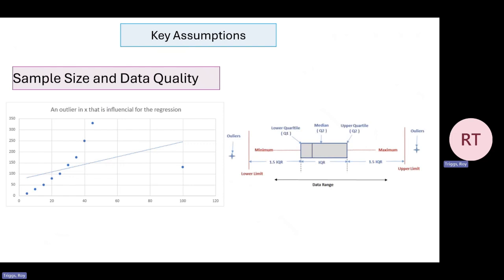To detect outliers, we can use different methods, such as the box plot method, where we take the interquartile range and any observation 1.5 times beyond the interquartile range is flagged as a potential outlier. By addressing outliers, we can ensure adequate sample sizes and improve the reliability and interpretability of our regression models.